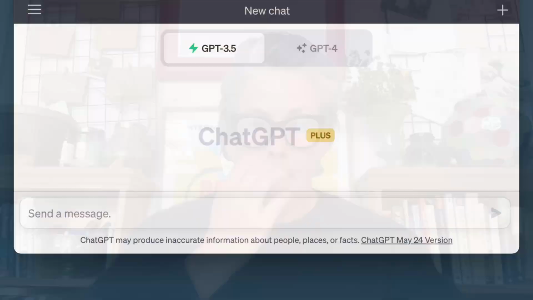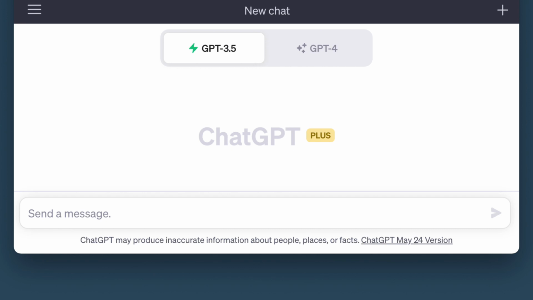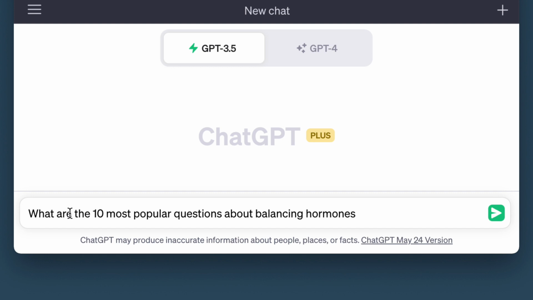So I am going to head over here and click onto ChatGPT. Right, okay, so look, we've got ChatGPT 3.5, we've got ChatGPT 4. Again, I'm going to click on 3.5 because that's what most of you will be using. And I'm going to put our first prompt in here. What are the 10 most popular questions about balancing hormones? Now when you're doing this, you can put in whatever your business is.